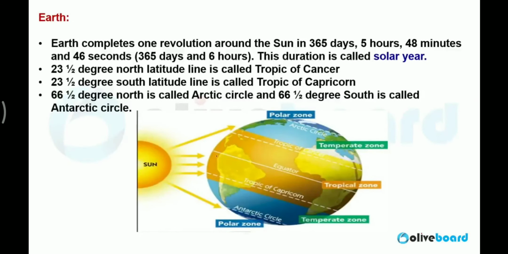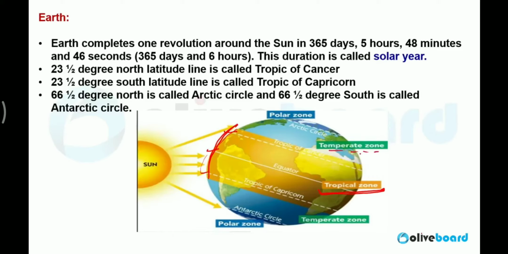So I told you about the equator, the Tropic of Cancer, and the Tropic of Capricorn. Now you will observe that the area between the Tropic of Cancer and the Tropic of Capricorn has the direct contact of sunlight. This area is called the tropical zone. So what is the tropical zone? The tropical zone is the area between the Tropic of Cancer and the Tropic of Capricorn.